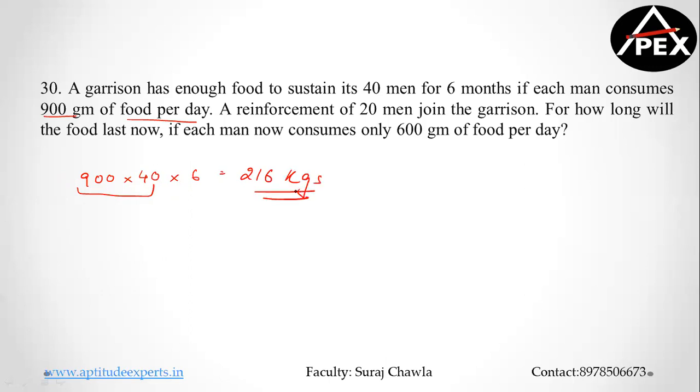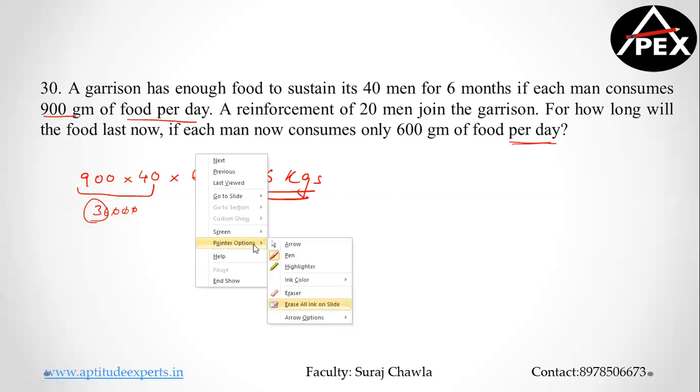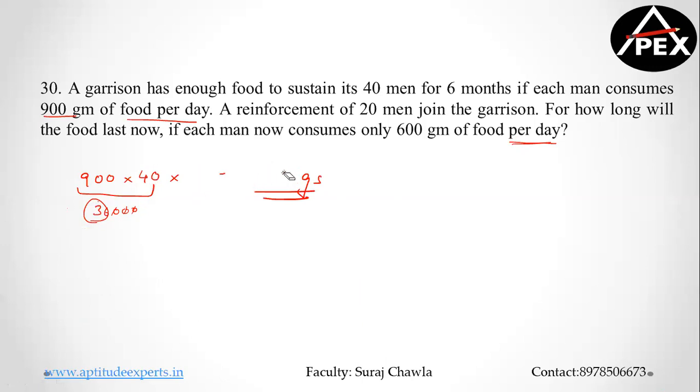Is this point clear? I repeat, each one of you is eating 900 grams per day. You have 40 of you, so each day you'll be eating 36,000 grams, which is nothing but 36 kgs. This is in one day, because it is given per day. So I have to convert the number of months also into number of days. 6 months will be how many days? Let's take a rough assumption of 30 days per month. So I'm taking 180 days.